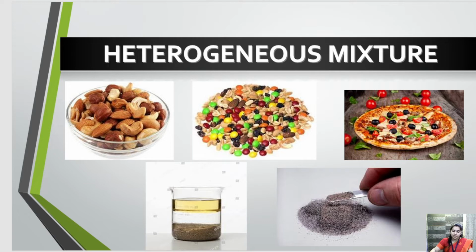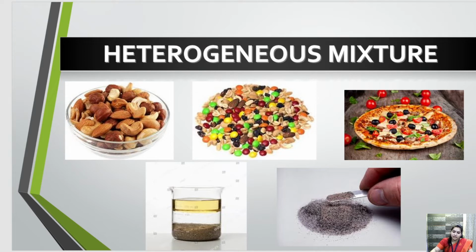Now here, this is a mixture of sand, water and oil, okay, and we can easily separate out these mixture. We can easily separate out oil, water and sand from it. So this is a heterogeneous mixture. Again here in the last figure, sand and iron filings are mixed together.